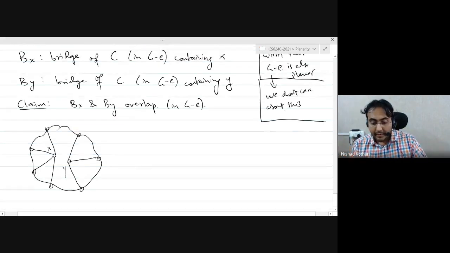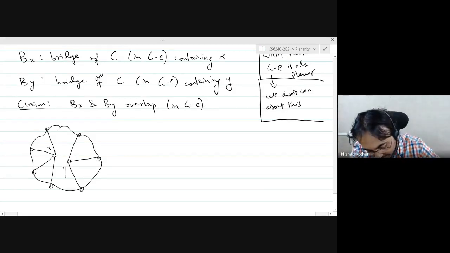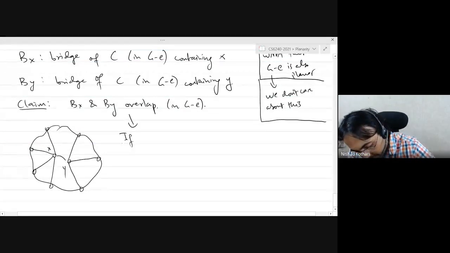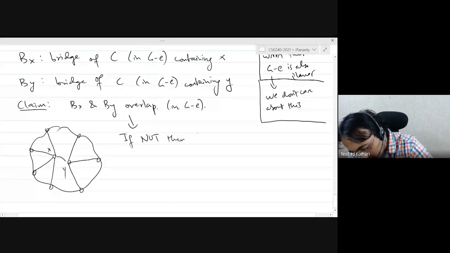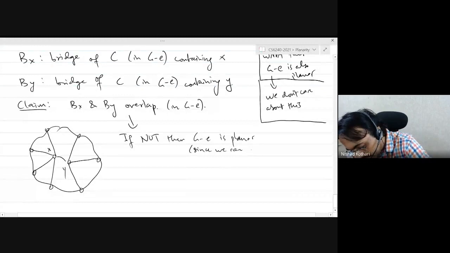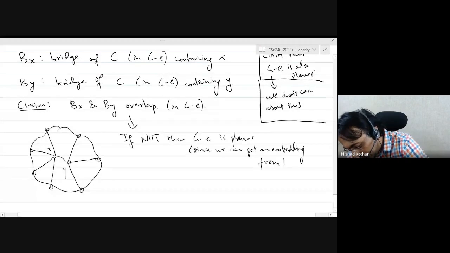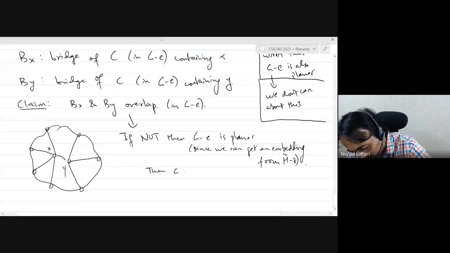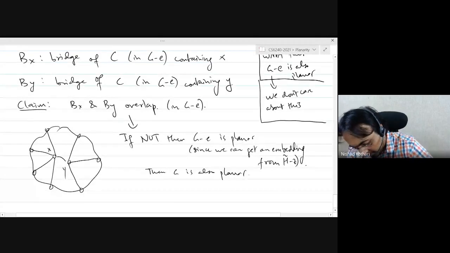So we can assume that they overlap because, if not, then G minus E is planar since we can get an embedding from H tilde minus Z, and if this is planar, then I can put the edge E back in and G is also planar because your drawing will look something like this.